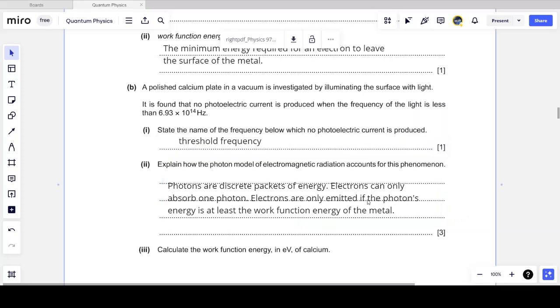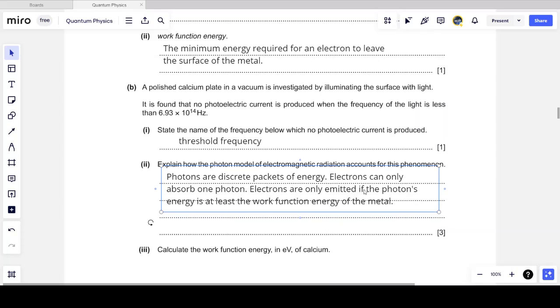So photons are discrete packets of energy, and electrons can only absorb one of these photons, so the photon must have an energy that is significant enough, in this case at least the work function energy of the metal, to be ejected from the metal. And so this is when the photoelectric effect will occur.